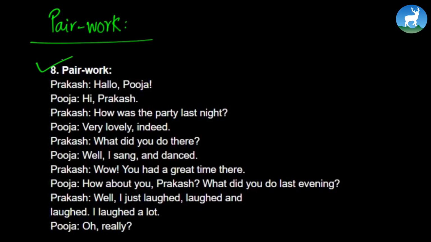Oh, really? So that's the conversation that goes between Prakash and Pooja. You can act the conversation. You can go through the conversation over and over again as you like. So yes, do that. Enact the conversation. Go over the conversation over and over again. That's the pair work. Now we'll move on to the grammar portion.